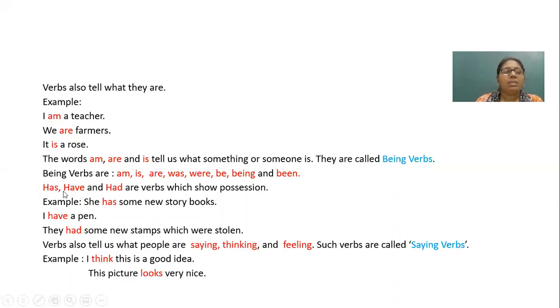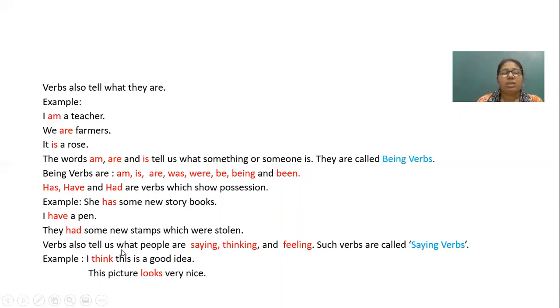Now has, have and had. These are verbs which show possession. Example, she has some new storybooks. I have a pen. They had some new stamps which were stolen. So here these storybooks belong to her, the pen belongs to me, and the new stamps belong to them.